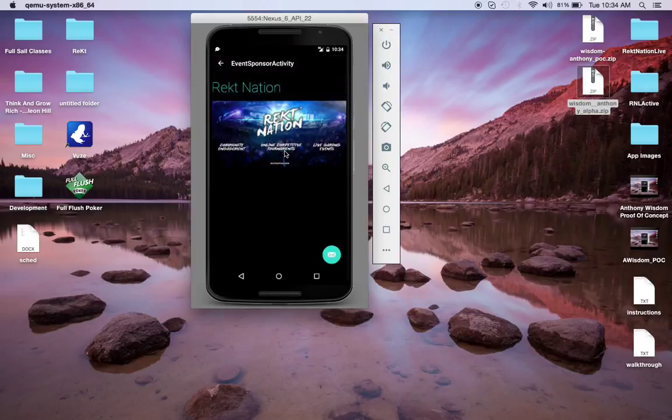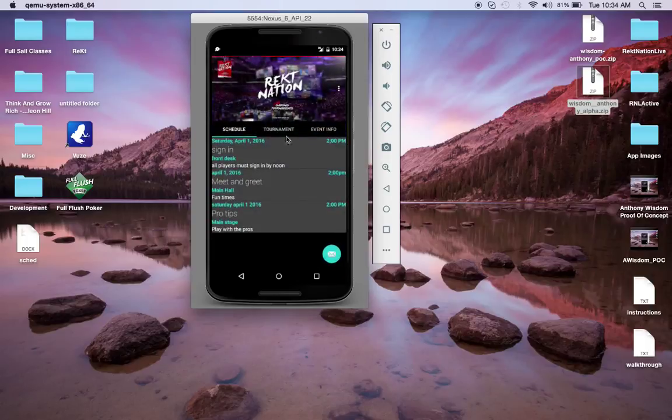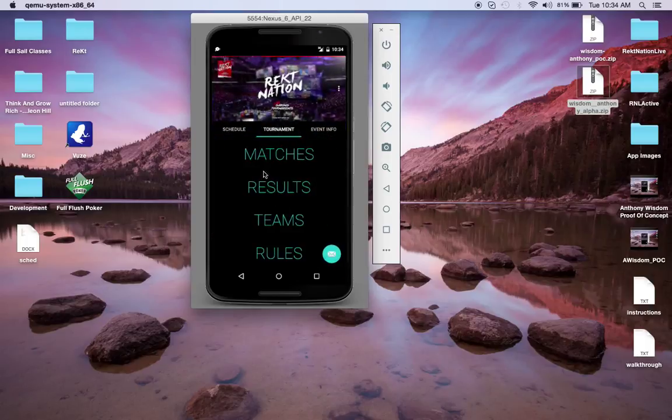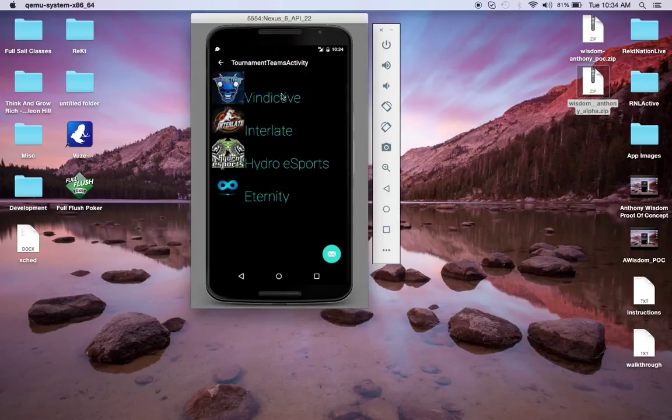Small things like here, this is going to be clickable, which will take you to the sponsor site. Same with the team section, it will be clickable to take you to the team site or the team social media. As you can see, I'm pulling in team logo images here, so we could easily get these in or change them at any point.